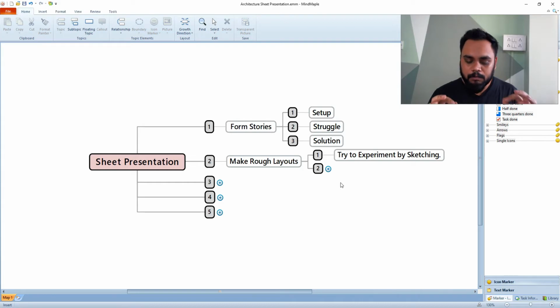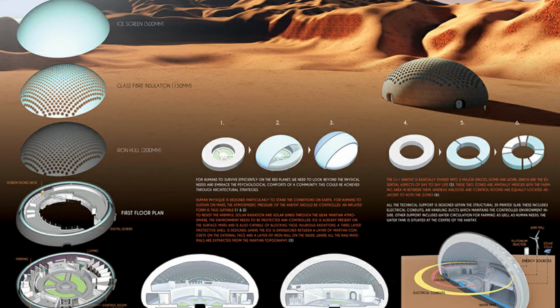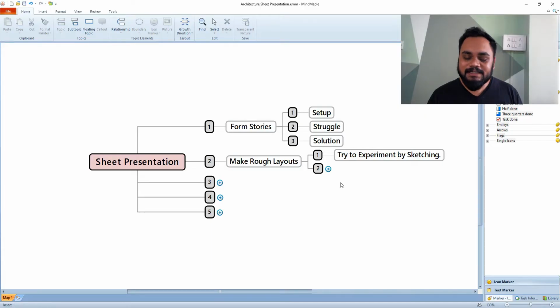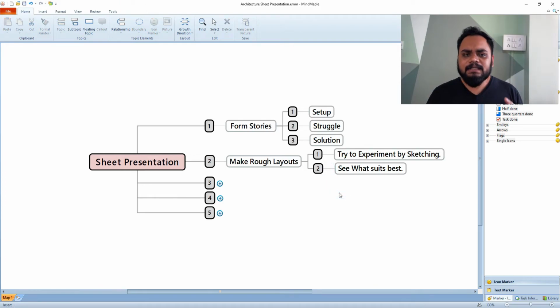Okay, so depending upon that, you should arrange your presentation. Now just look at how the final output looks. Okay, so this is how you can make rough layouts. So try experimenting, just try 2-3 layouts or multiple layouts and see what suits you best. Okay, so this is just an experimentation process, but make sure you try the rough layouts first.